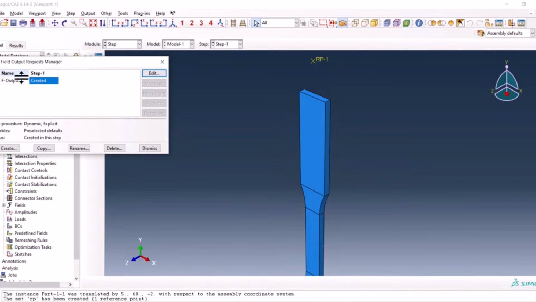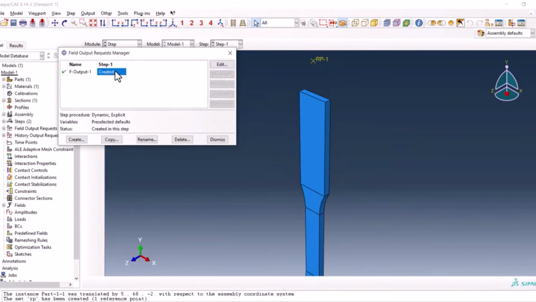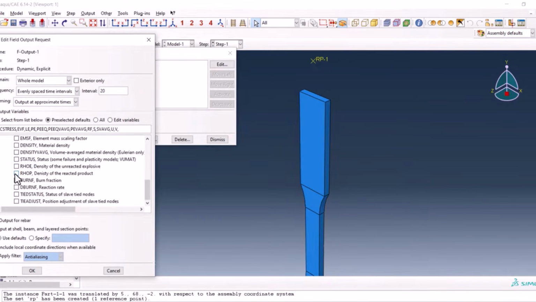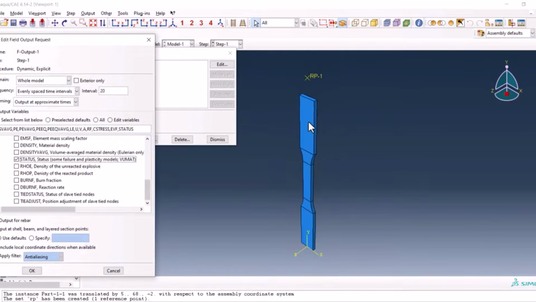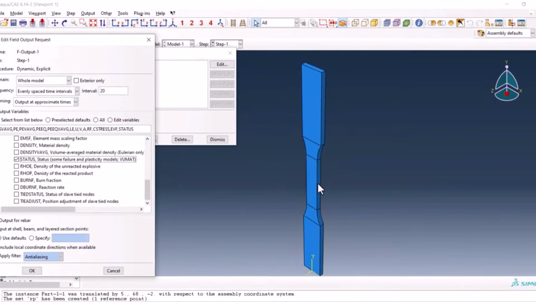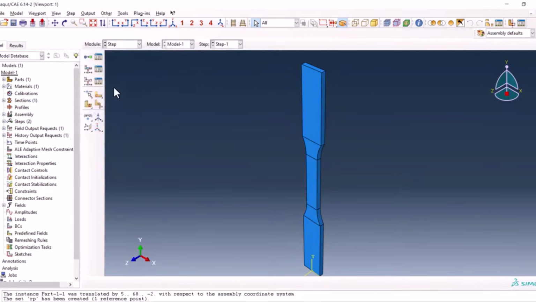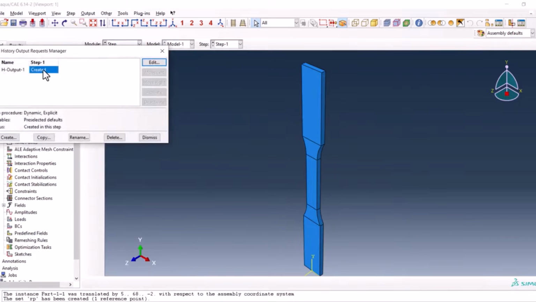One important step is here to go to the field output, and from state we use the status because we are going to simulate the rupture here in the middle of this part. We want to see that, so we click on status in order to see that. The next thing to do is to go to the history output.